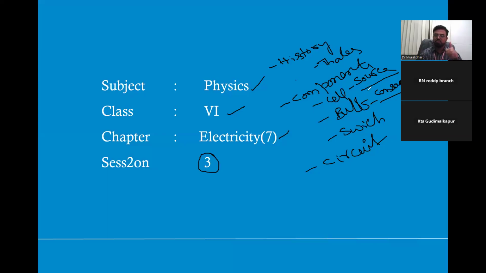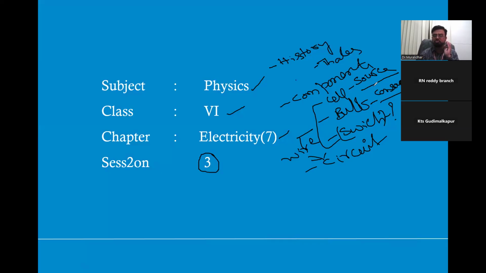Bulb or fan or fridge, TV, AC, geyser, grinder, all these are consumers of electricity. Of course, the switch or key is very important to control on and off, to make the circuit or break the circuit. When these three are connected through a wire or a cable, that is called an electric circuit.